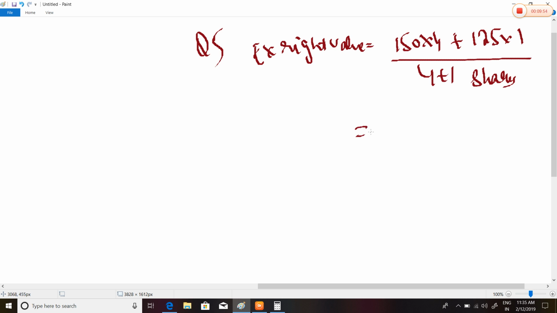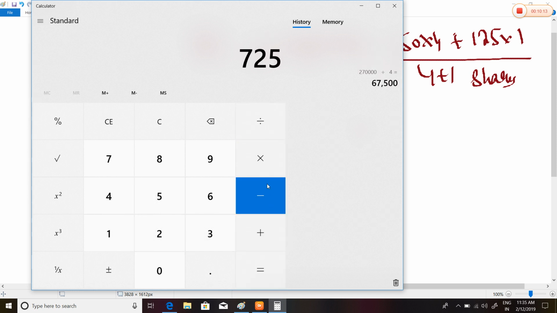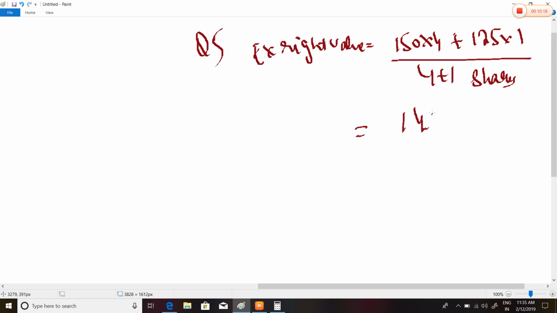Let's calculate from the calculator. 150 into 4 plus 125, divided by 5, is equal to 145 rupees.